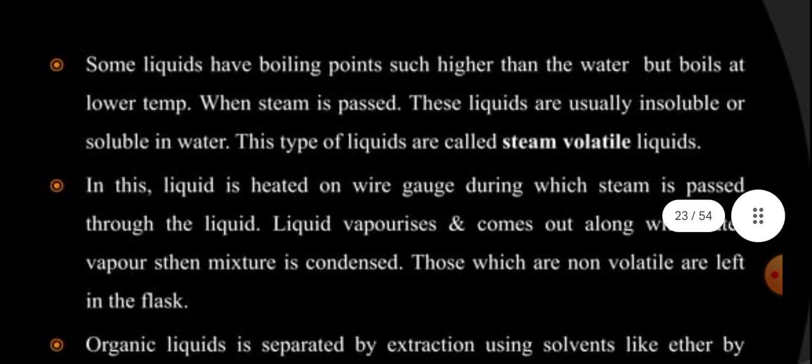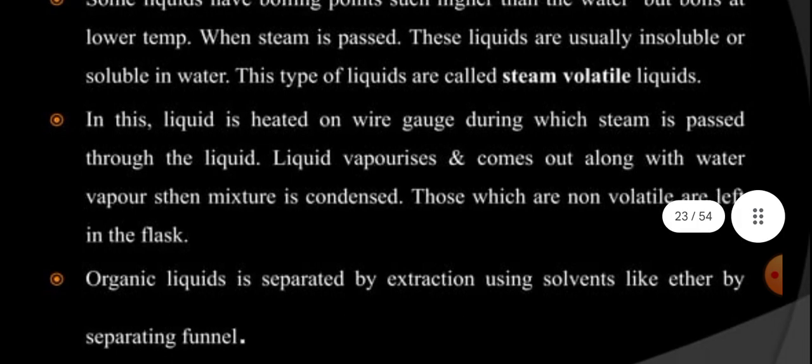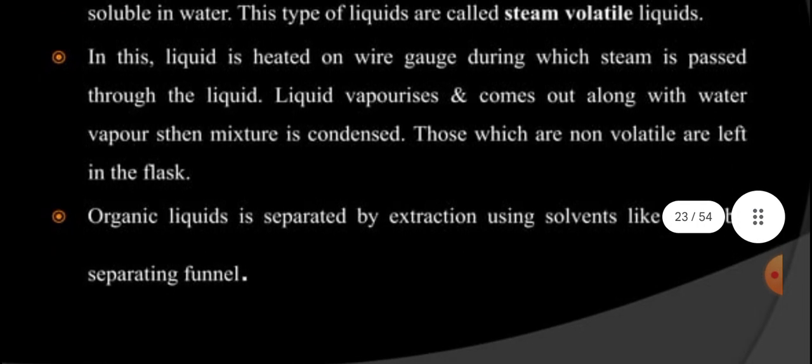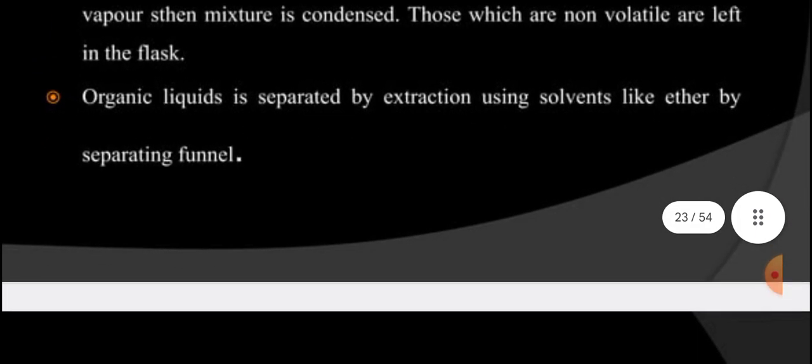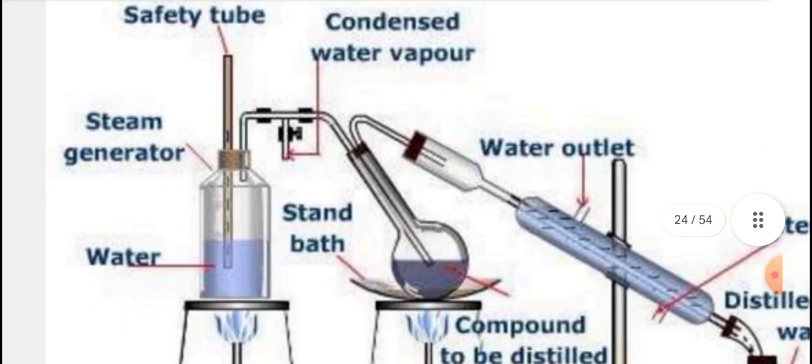In this process the liquid is heated on a wire gauze, during which steam is passed through the liquid. The liquid vaporizes and comes out along with water vapor, and then the mixture is condensed. Those which are non-volatile are left in the flask. The organic liquid is separated by extraction using solvents like ether in a separating funnel. This is the schematic diagram presented here. You can see this diagram.